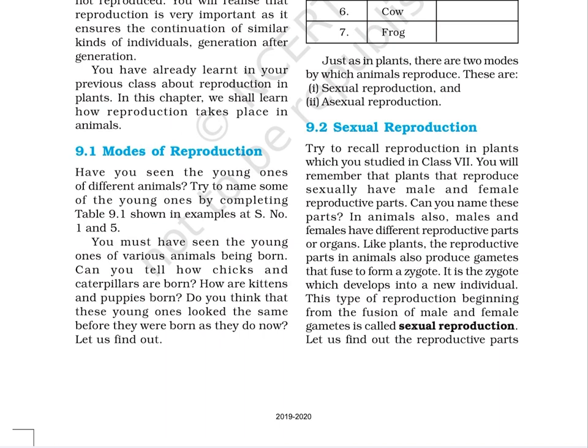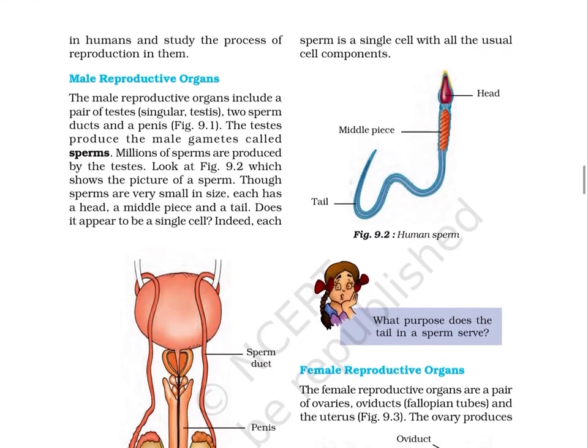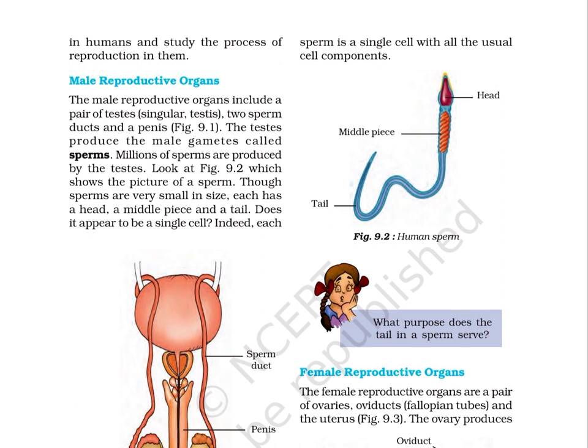In animals also, males and females have different reproductive parts or organs. Like plants, the reproductive parts in animals also produce gametes that fuse to form a zygote. It is the zygote which develops into a new individual. This type of reproduction beginning from the fusion of male and female gametes is called sexual reproduction. Let us find out the reproductive parts in humans and study the process of reproduction in them.